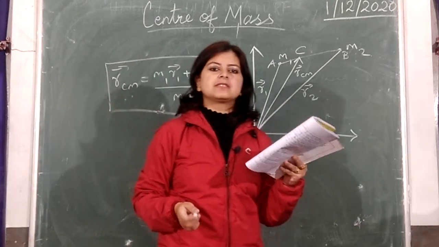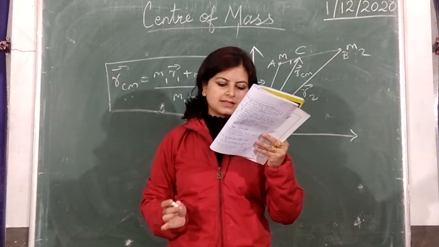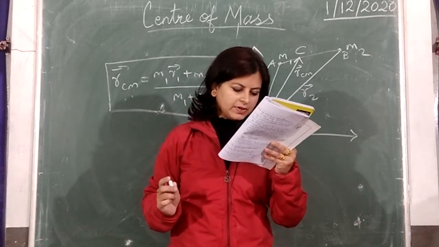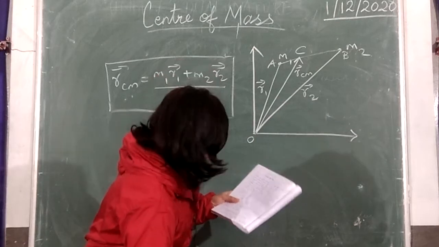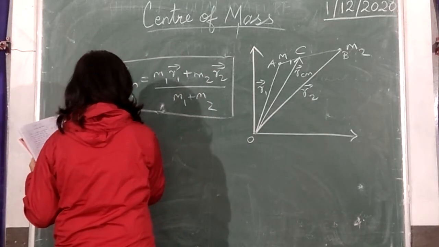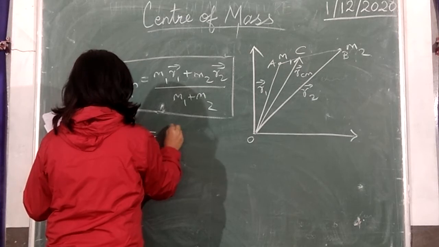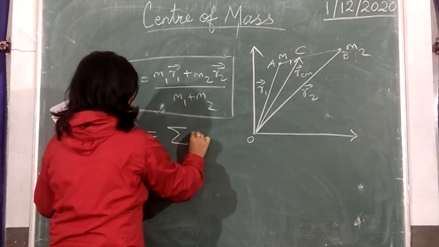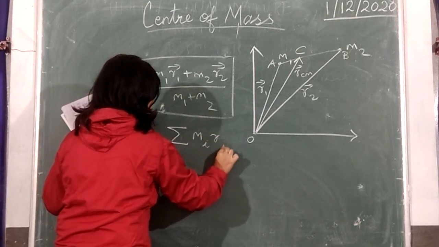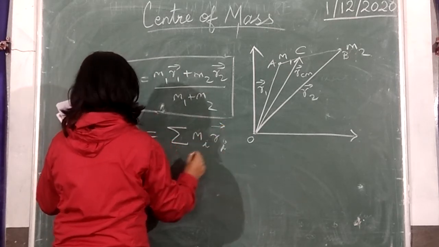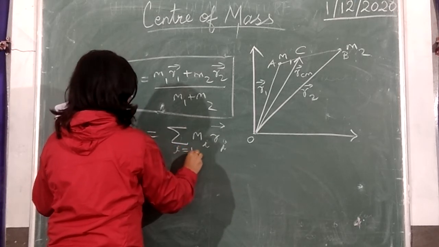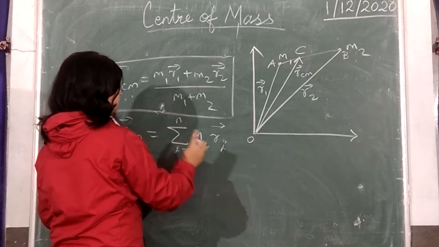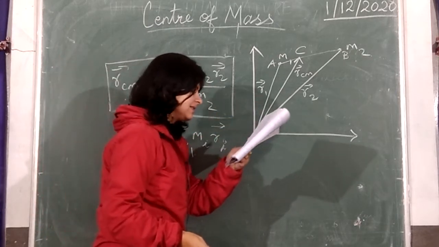Now if you have a system of n particles having masses m1, m2, m3, m4 till mn, how will you find out the center of mass? You can simply find it out by the summation of mi ri, where i starts from 1 and here goes to n, because we have n particles in the system.